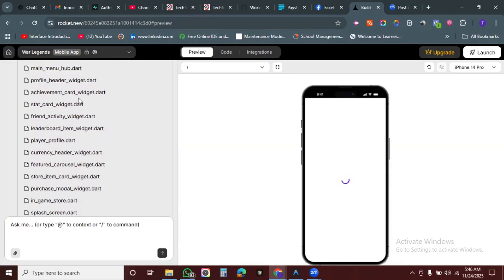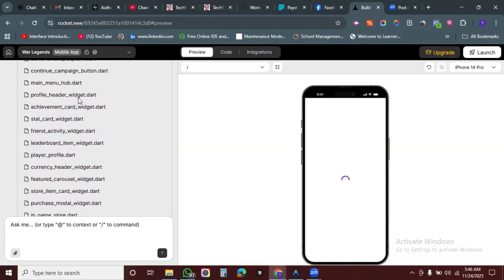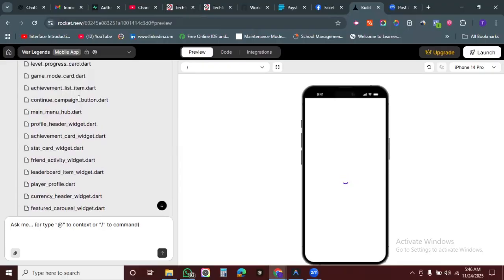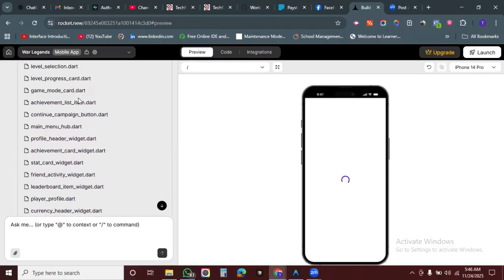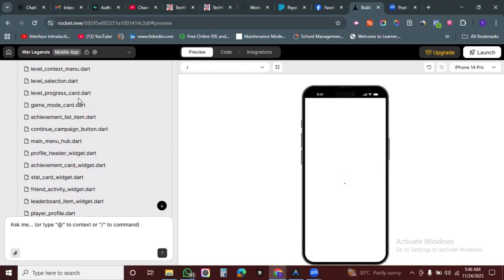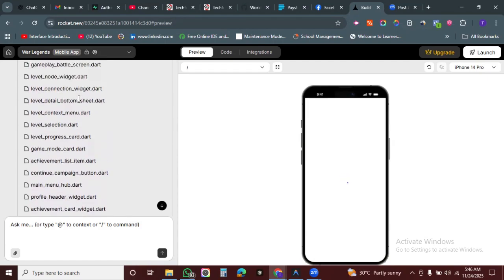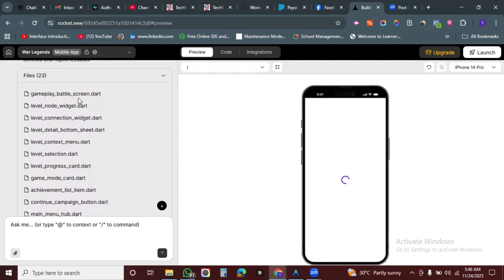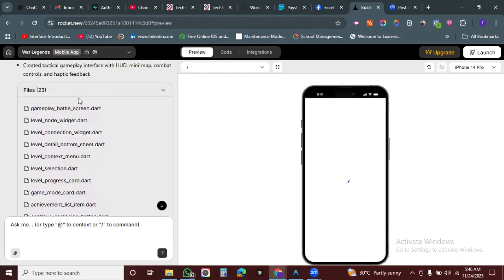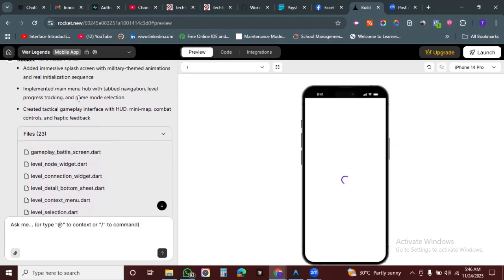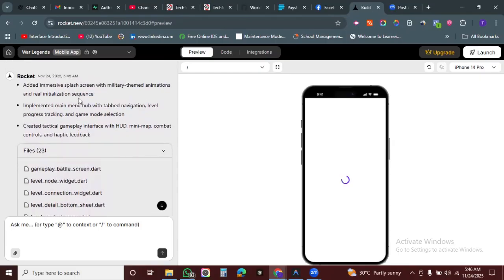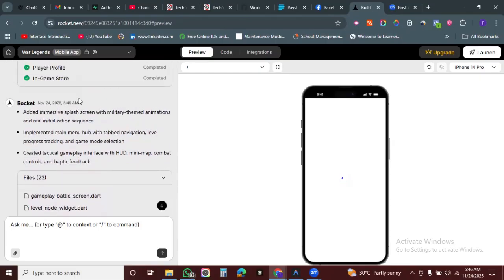Okay, purchase modal widget, store item card, featured carousel, currency header, player profile. Okay, leaderboard, friend activity, stat card, achievement card, profile header, main menu, continue campaign. All right, achievement list, game mode, level progress, level selection, level detail, level connection. All right, let's see the preview.